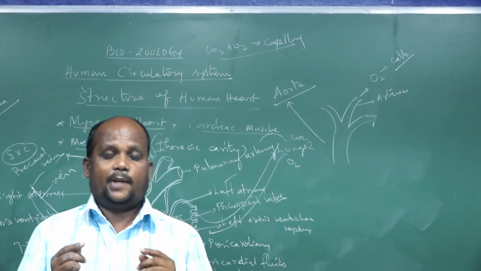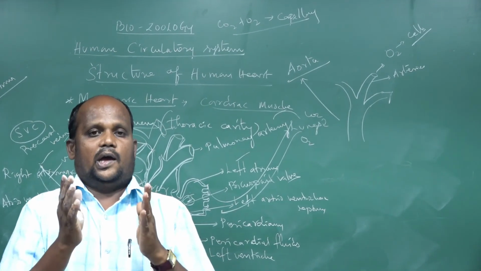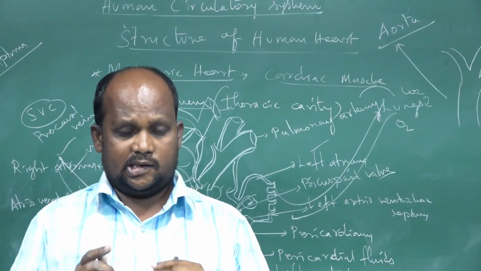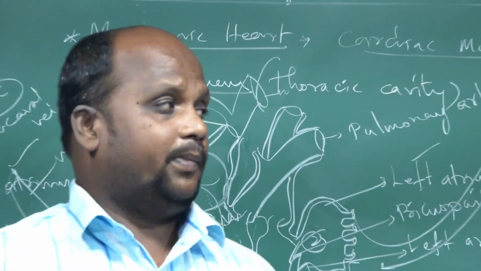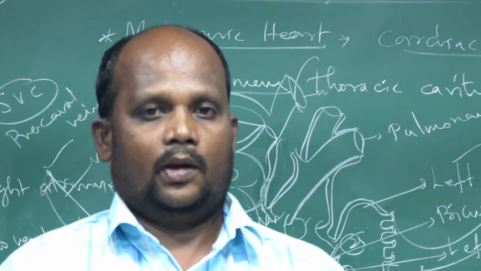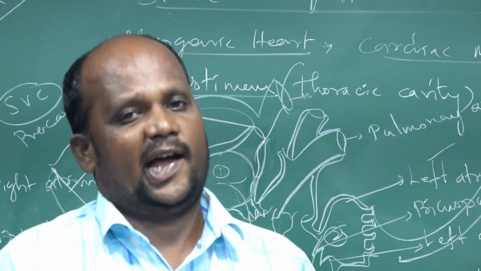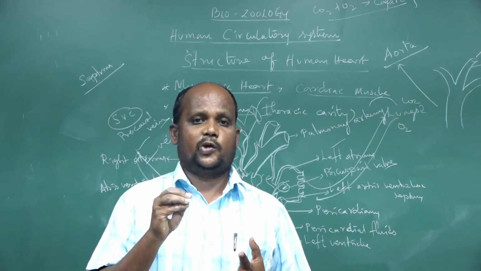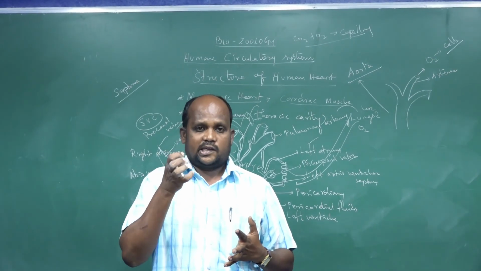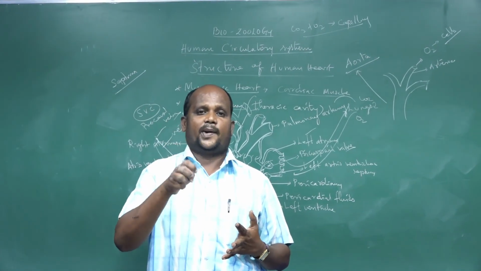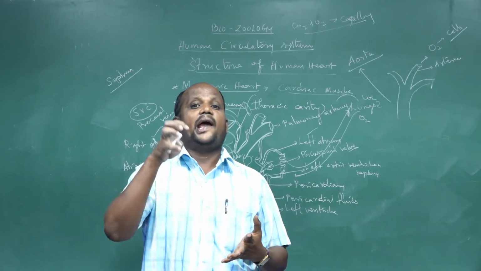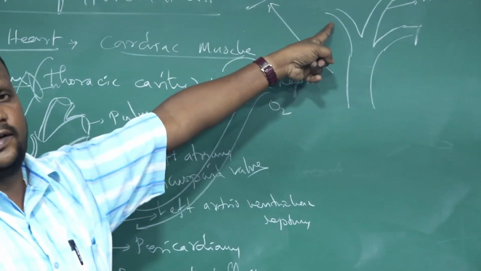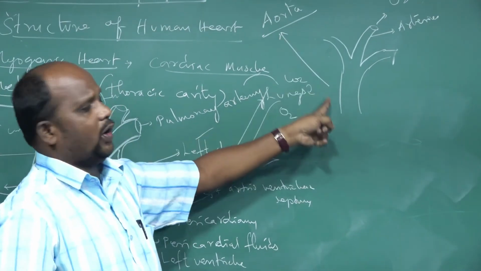This is advanced information, I mean very important information. What is the coronary artery? The coronary artery is an important blood vessel. The coronary artery is developed from the aorta. Its main role: the heart is made up of cardiac muscles. The cardiac muscle is a uninucleated structure, a single nucleated structure. The cardiac muscles are made up of cells. Those cells need oxygen and nutrients. It is supplied by the coronary artery. The coronary artery is developed from the aorta.